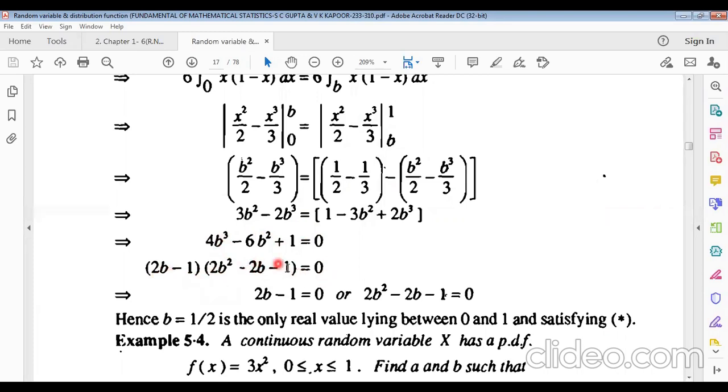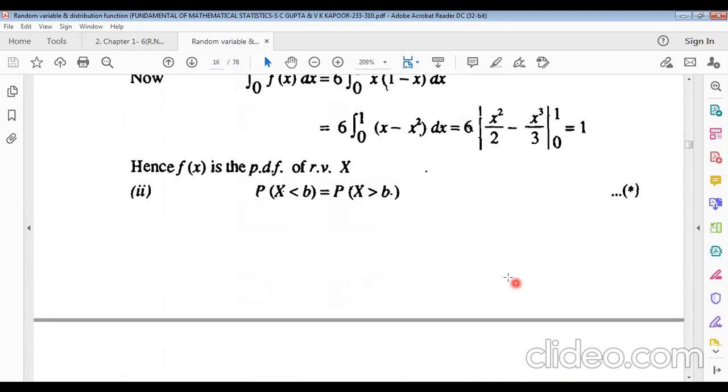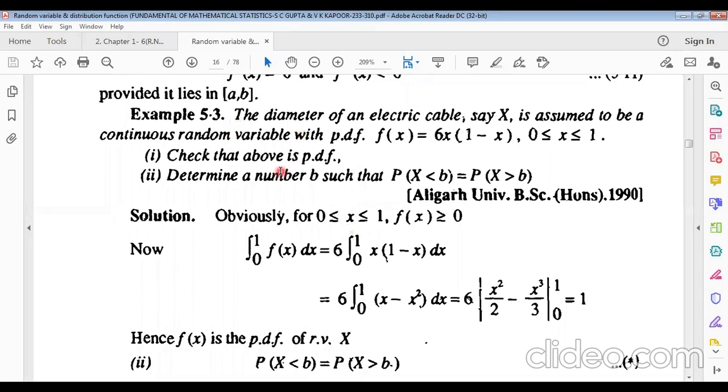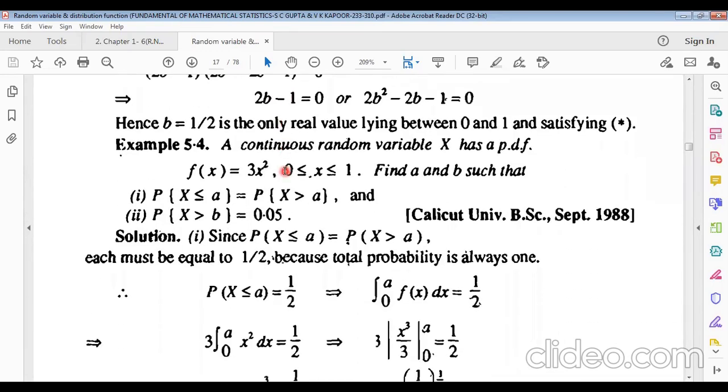Either this equals 0 or this equals 0. Then 2b minus 1 equals 0, so b equals half. So b equals half is the only real value lying between 0 and 1 and satisfying the given condition. So this is a very interesting problem for you, and a most important problem.